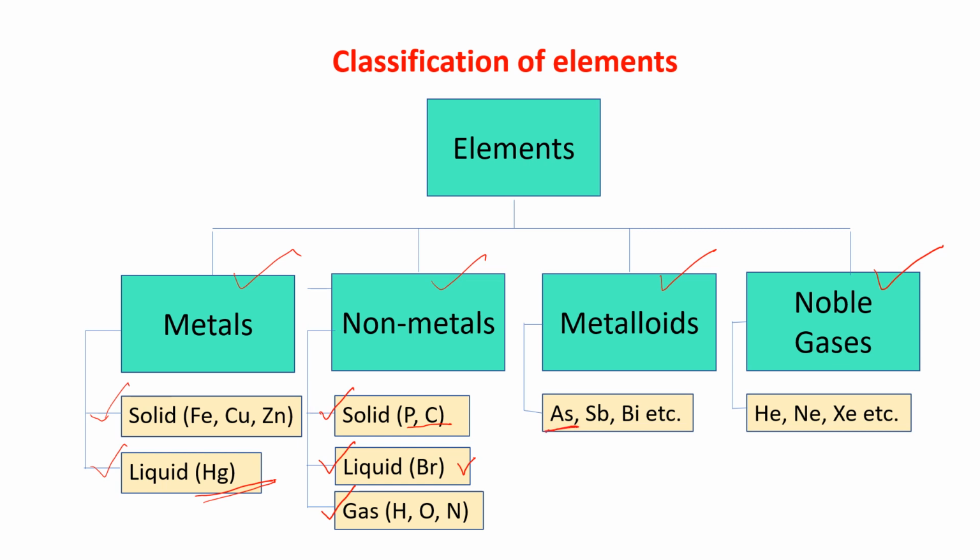As is arsenic, Sb is antimony, Bi is bismuth, all these are metalloids. And noble gases, you know there are 6 noble gases: helium, neon, argon, krypton, xenon, radon, all these are noble gases.